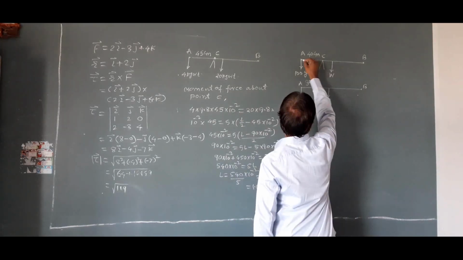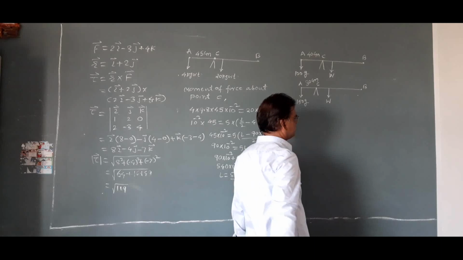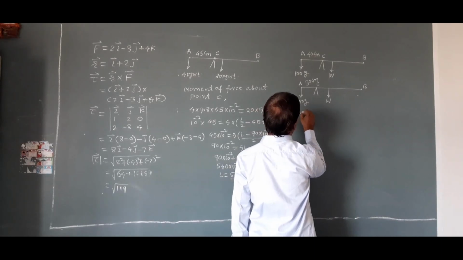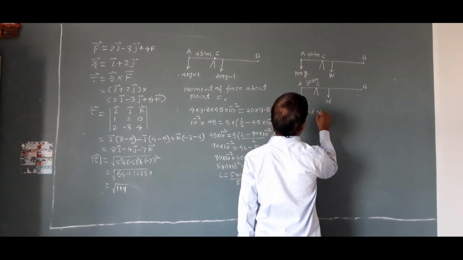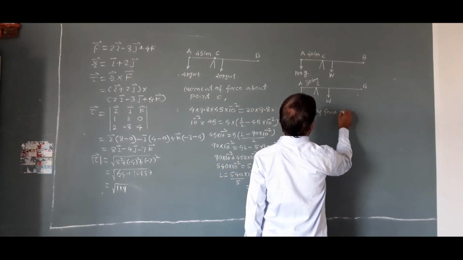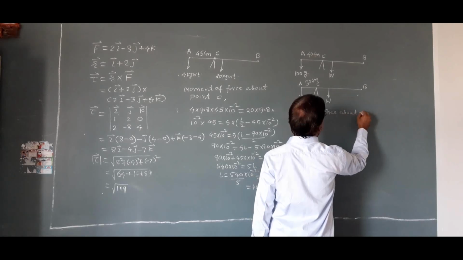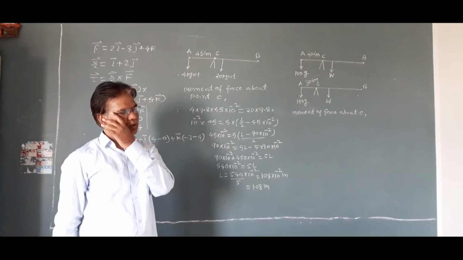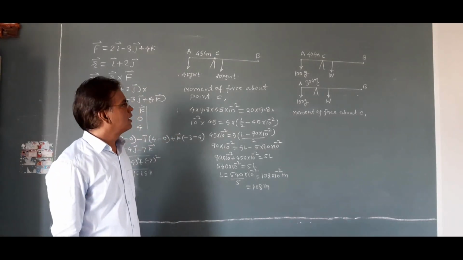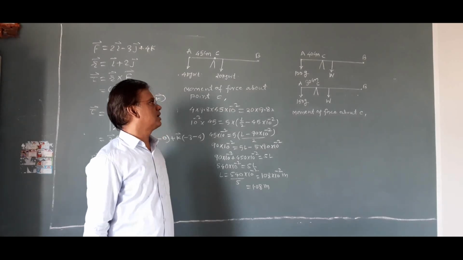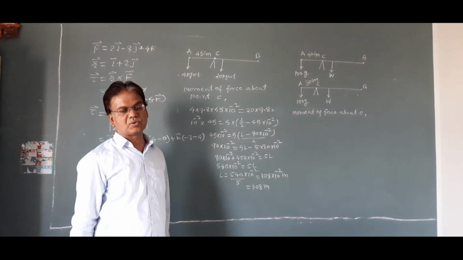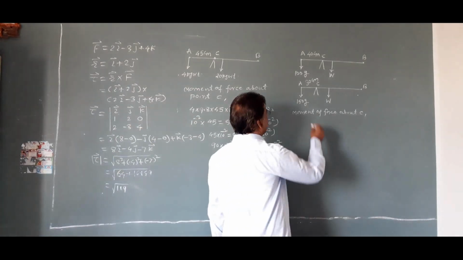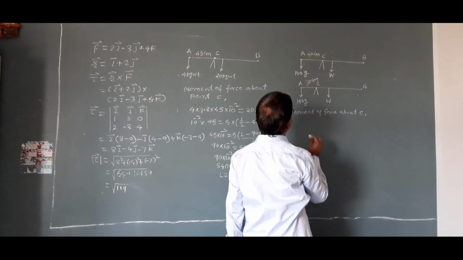Weight acts at L by 2 from A. Here, if we take moment of force about C, in first figure, 100 gram weight produces rotation in anti-clockwise direction, whereas W produces rotation in clockwise sense. Therefore, anti-clockwise moment is equal to clockwise moment.